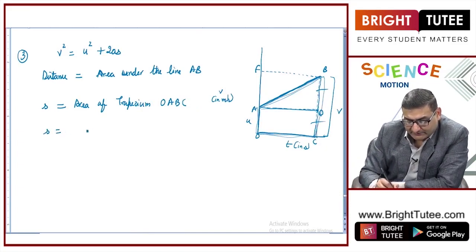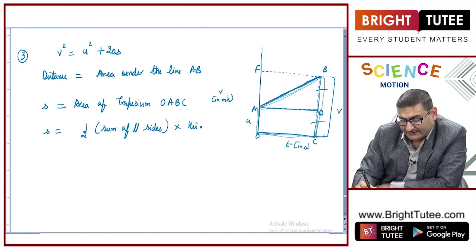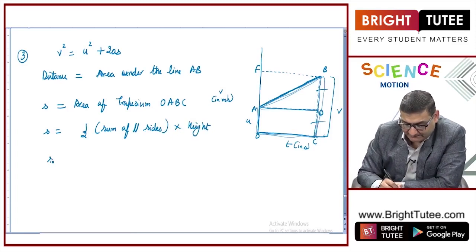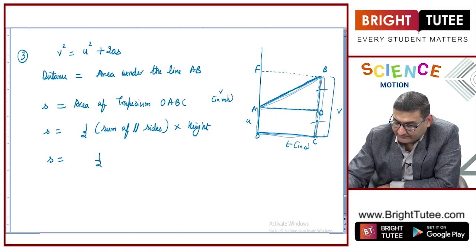Now, the area of a trapezium is half into the sum of parallel sides, multiplied by the height. In this trapezium, the parallel lines are AO and BC.